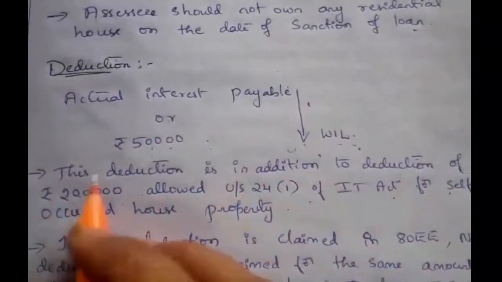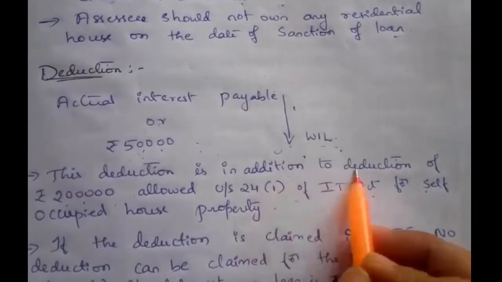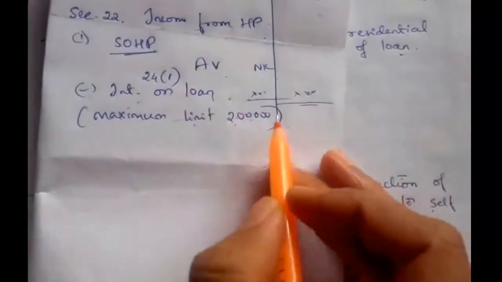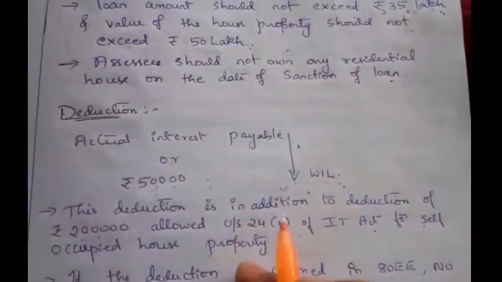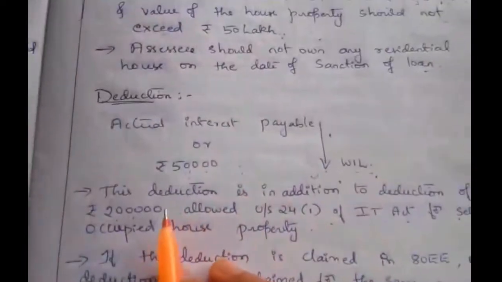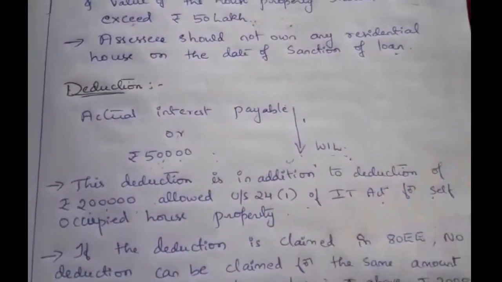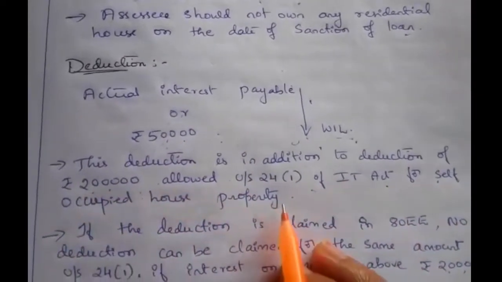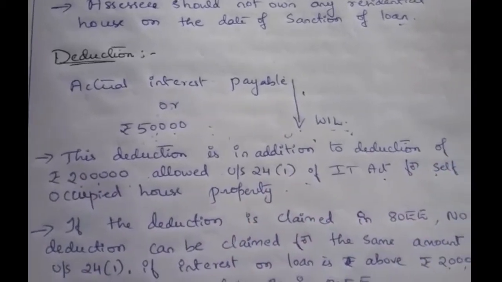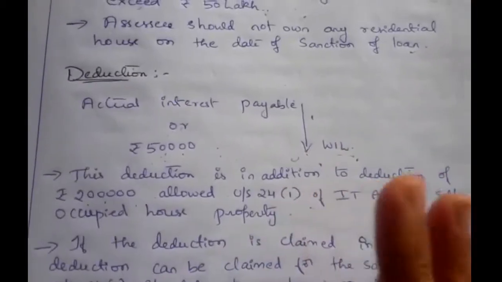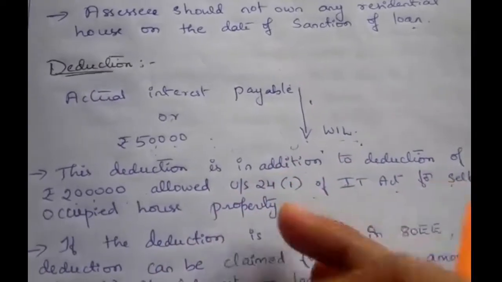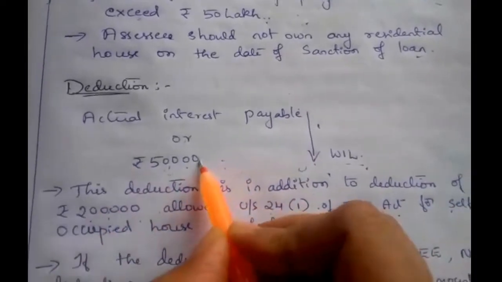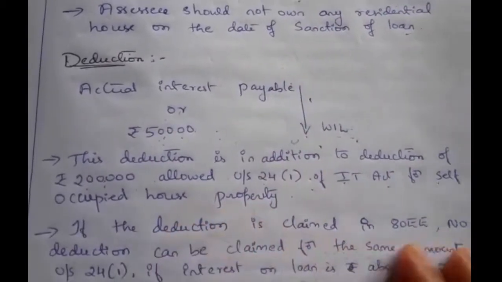But here this deduction is in addition to the deduction, which means an individual can claim a deduction up to rupees 2,50,000. Here he can claim 2 lakh, and again he can claim up to 50,000 in section 80EE. This deduction is in addition to the deduction of rupees 2 lakh allowed under section 24(1) of the IT Act for self-occupied house property. So he can claim totally 2,50,000: up to 2 lakh under section 24(1), and 50,000 under section 80EE.